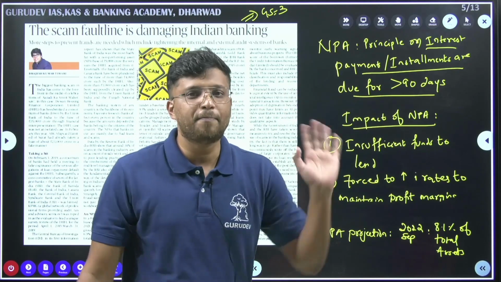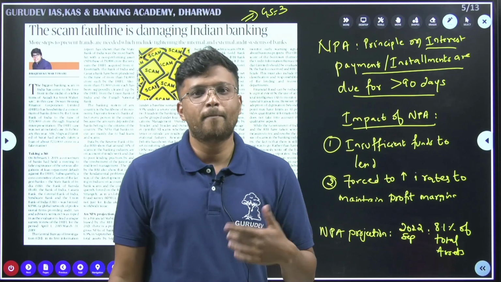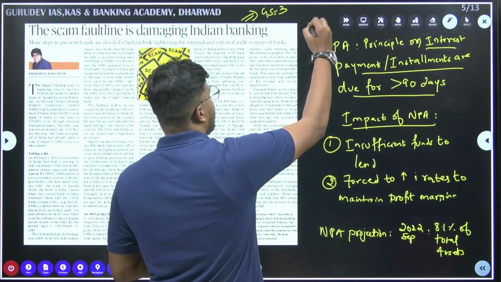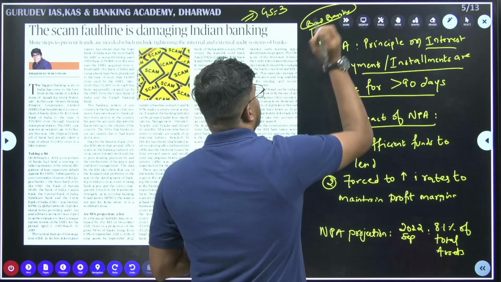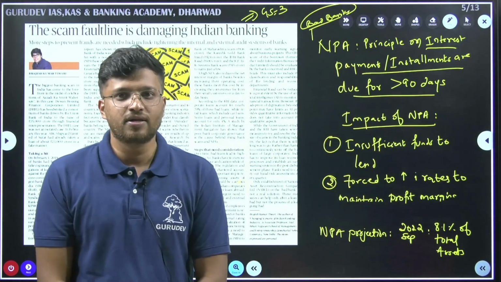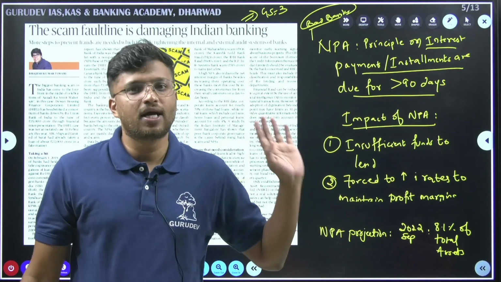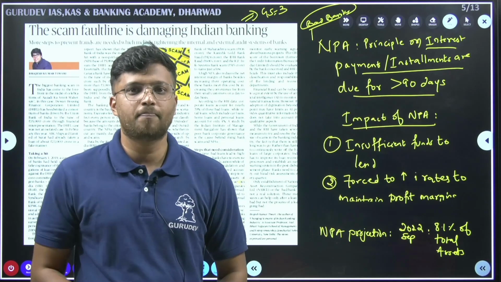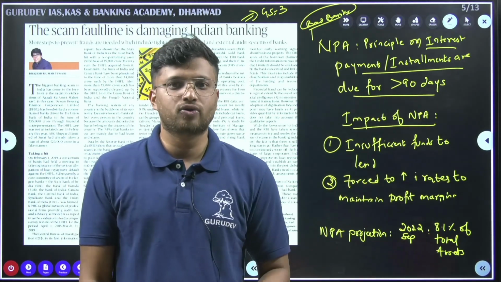But when an NPA is there, the NPA can be transferred to a bad bank. There is something called a bad bank. This was discussed in one of the budget speeches, 2021 I guess, where all the NPAs are going to be taken up by the government, and the government is going to establish a bad bank and try to reconstruct those loans.